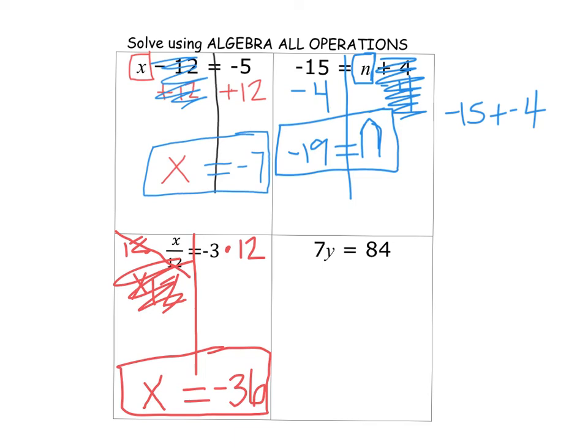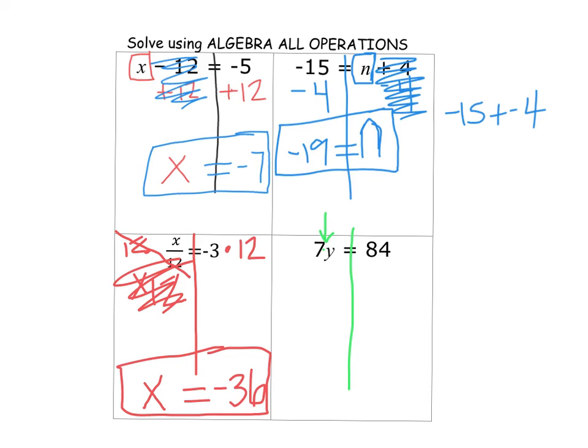And remember, check yourself, see if it makes sense. Is negative 36 divided by 12 negative 3? Yes. Let's do this last one. This one's multiplying. When there's nothing in between the number and the variable, the letter, it means we are multiplying. So we're still going to draw our line down.